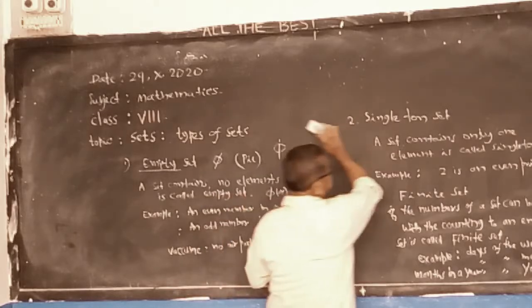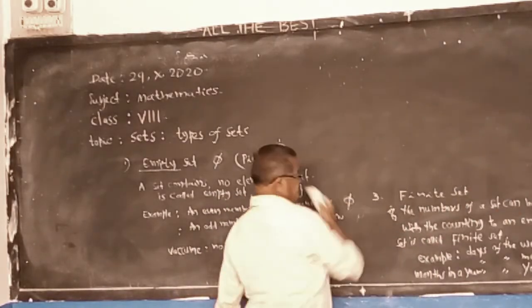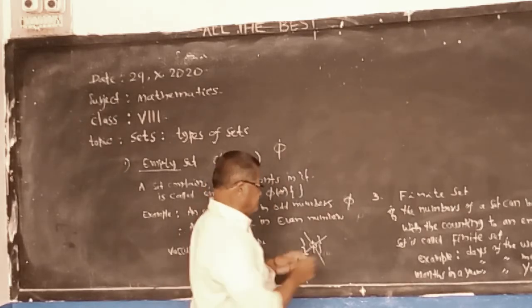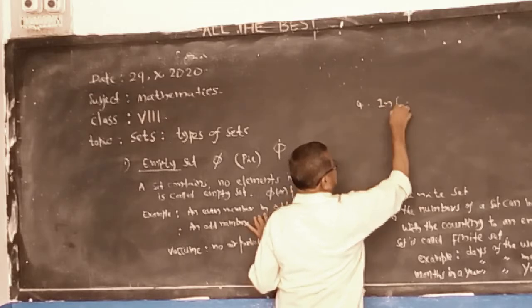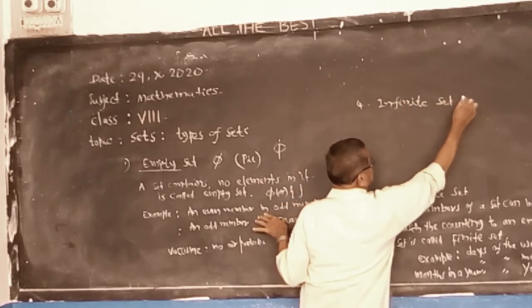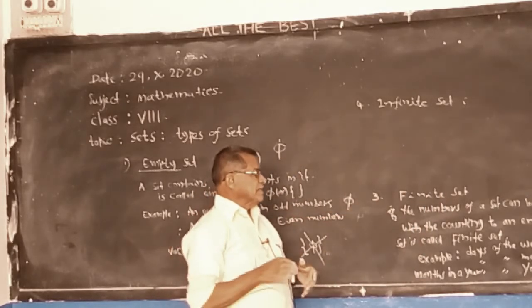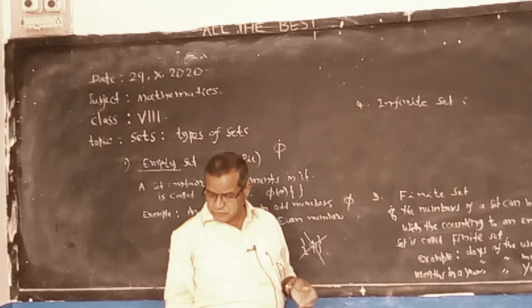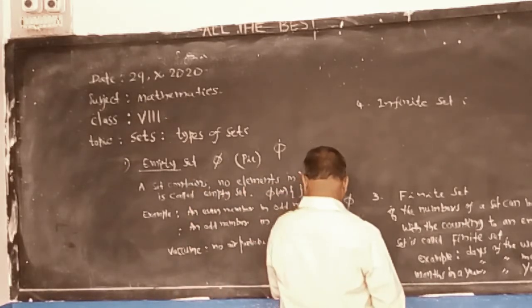An infinite set has no cardinal number. Same definition: the numbers of a set cannot be counted. Infinite.